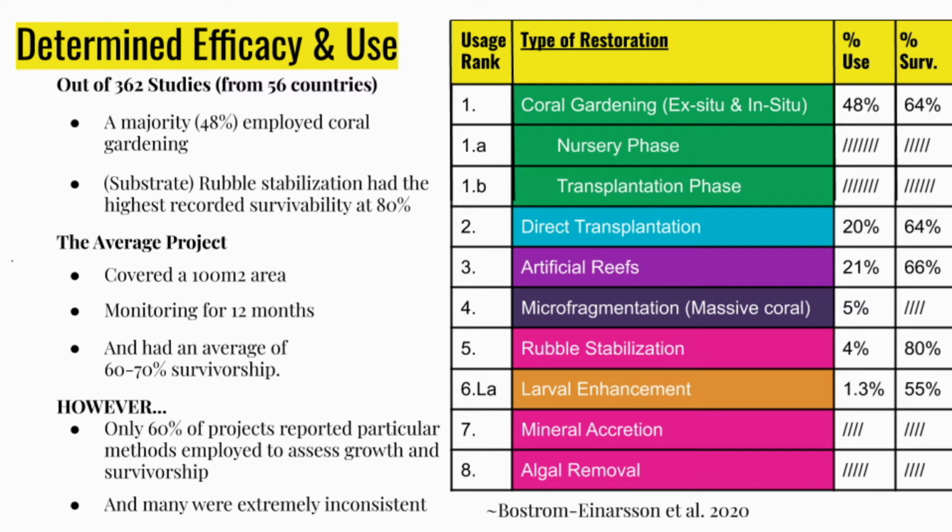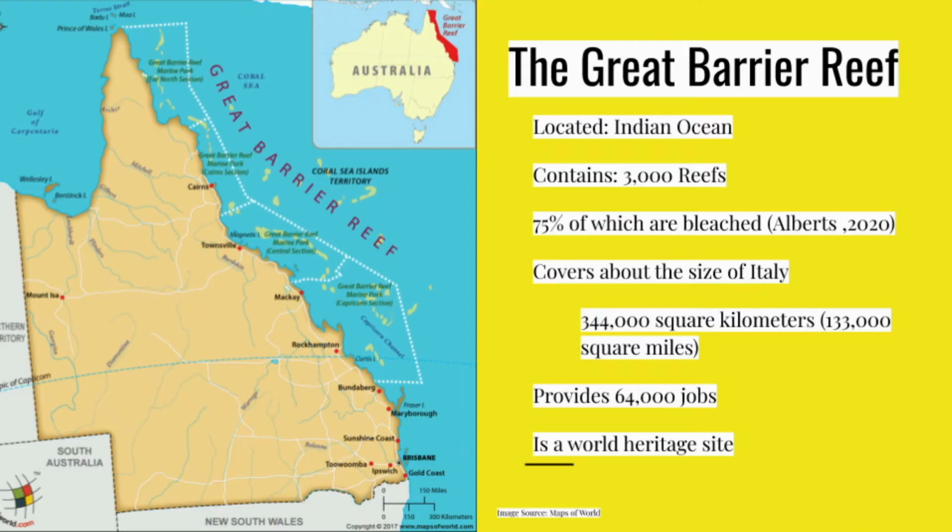However, only 60% of the projects reported particular methods employed to assess growth and survivorship, and many were extremely inconsistent. Moving on to the study's main focus is that of the Great Barrier Reef, which is located in the Indian Ocean. It contains 3,000 reefs, 75% of which are bleached. In addition to this, it also provides 64,000 jobs and is designated as a World Heritage Site.